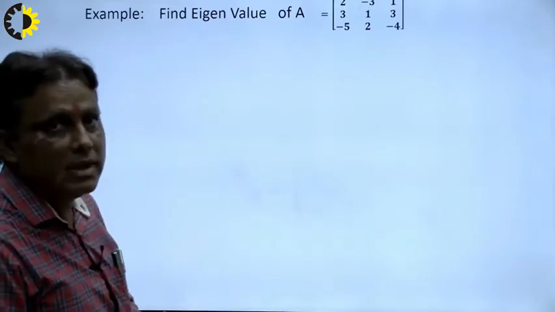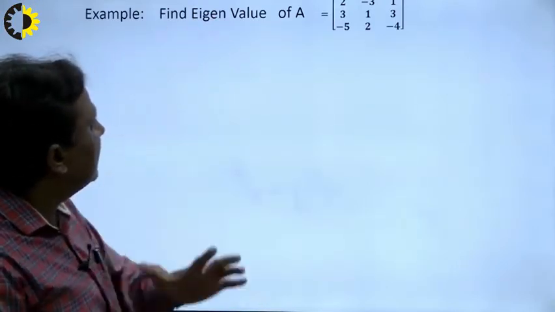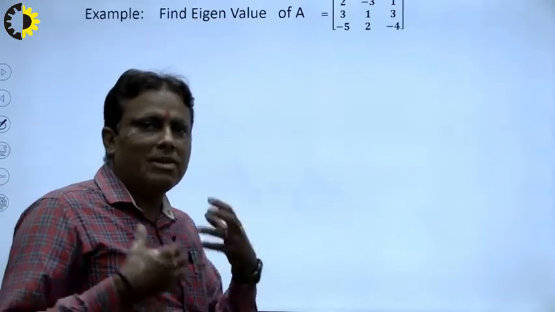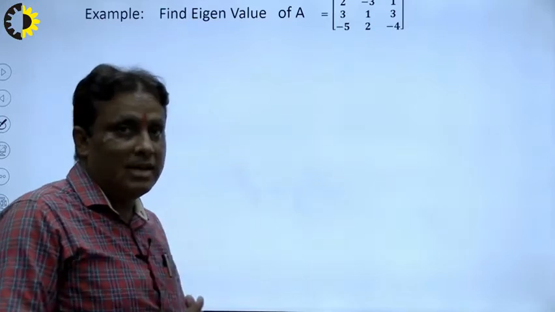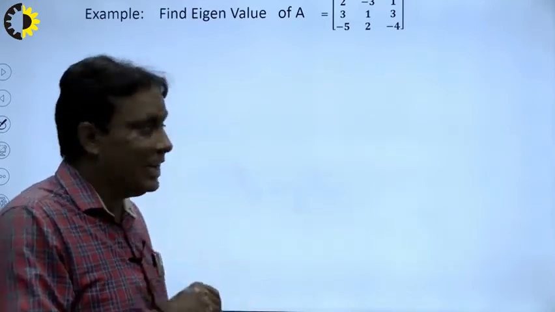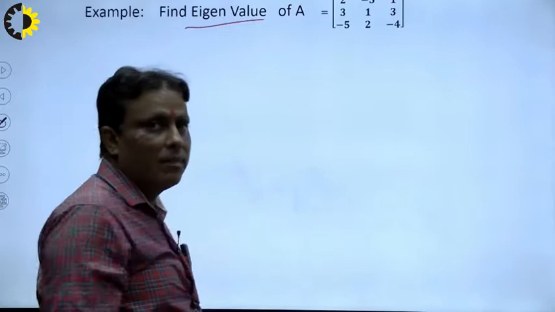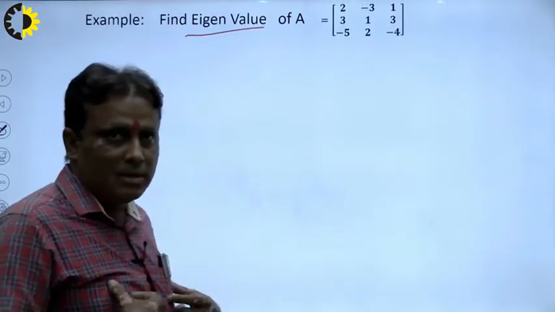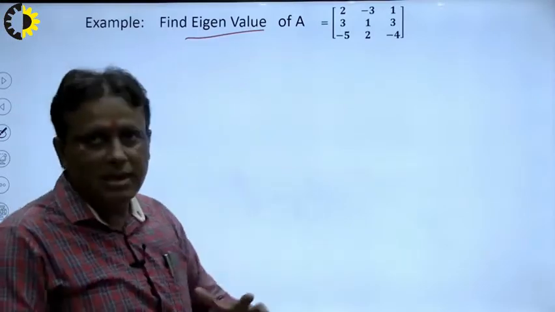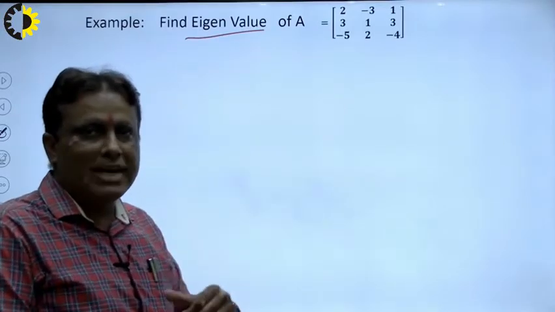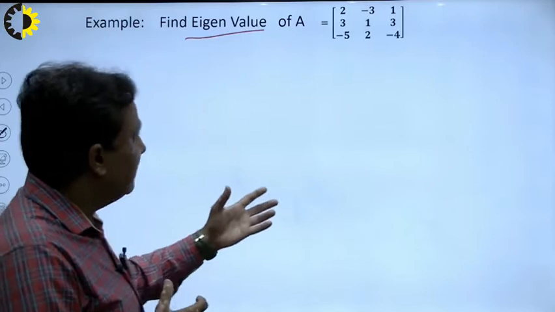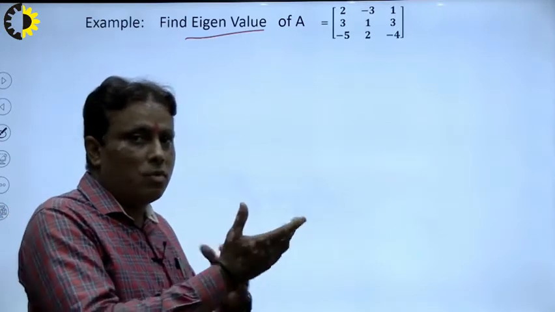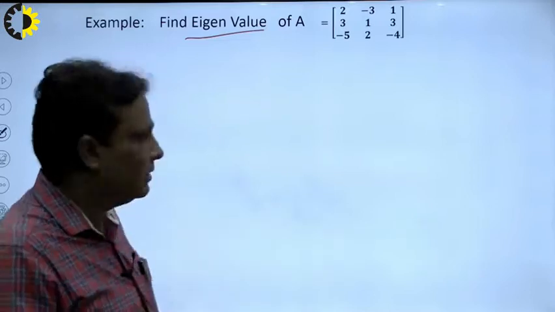A definite question. So suppose I want to calculate here a 3 by 3 square matrix, and I want to calculate the eigenvalues, and then I will explain eigenvectors. First of all, I explain only eigenvalues here. So how to calculate? There are two methods. First is my method, and second is another method. First of all, I explain it the way students study at 12th level, expanding by the first row, and then I apply my method.